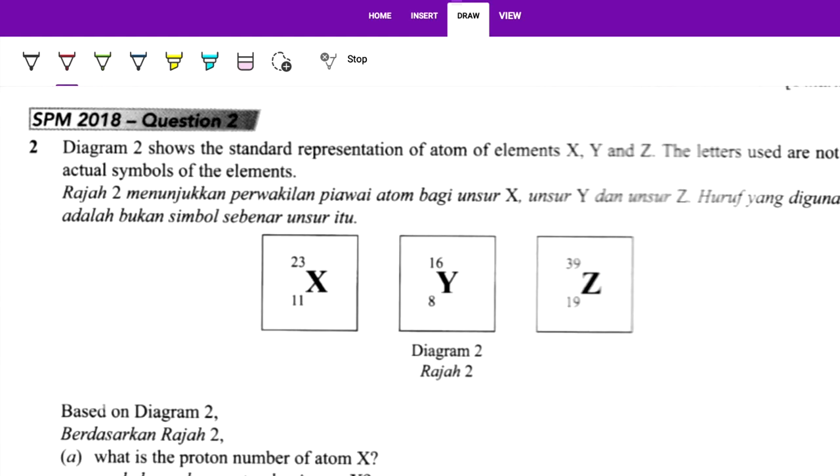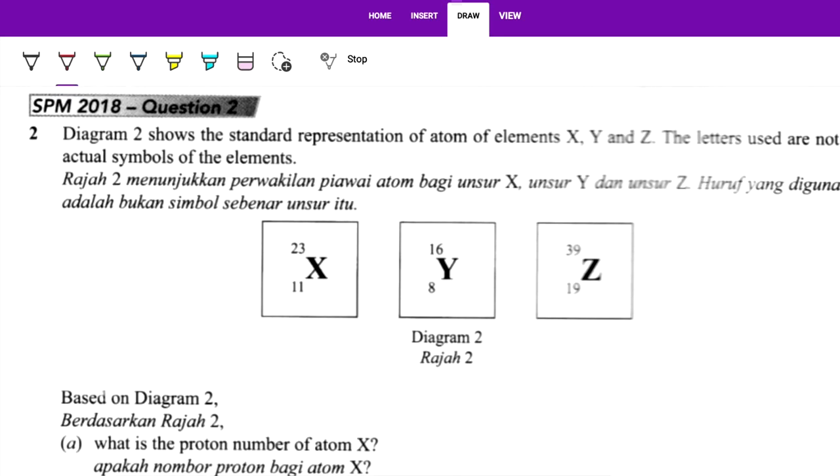Next we look into 2018, question number 2. The diagram shows the standard representation of the atoms of X, Y, Z, and the letters used are not the actual symbols of the elements. These are the proton numbers.